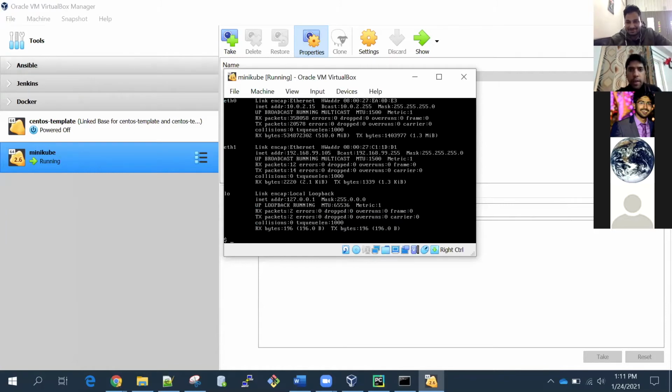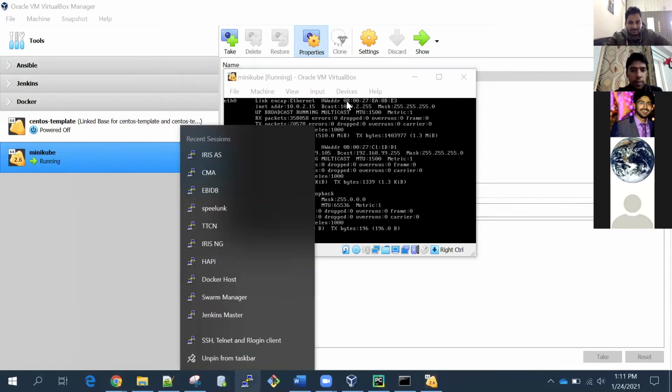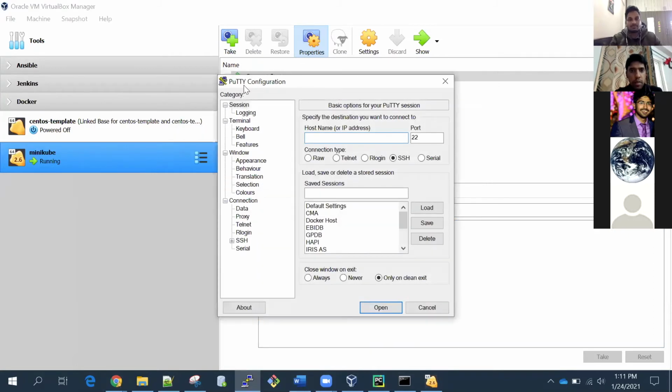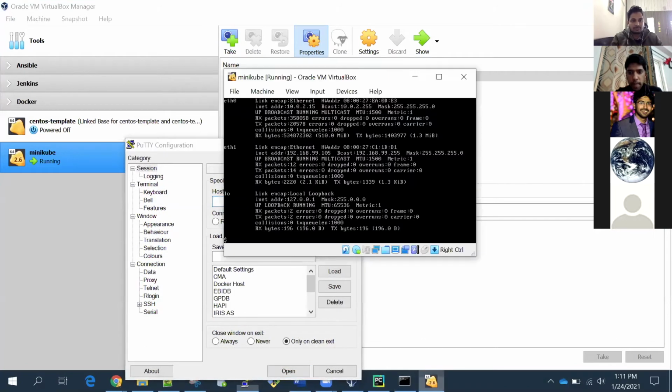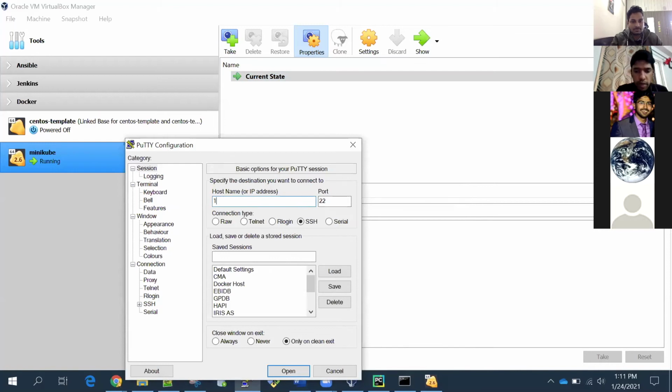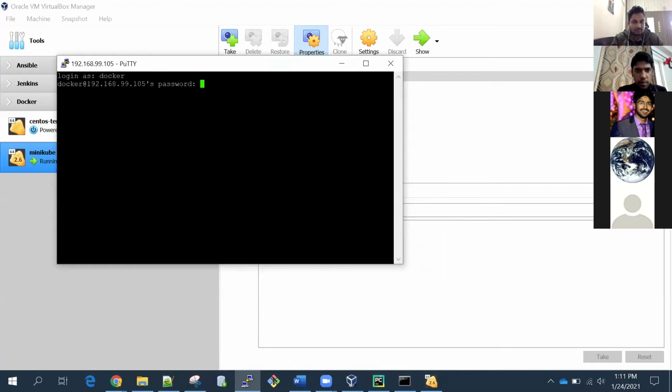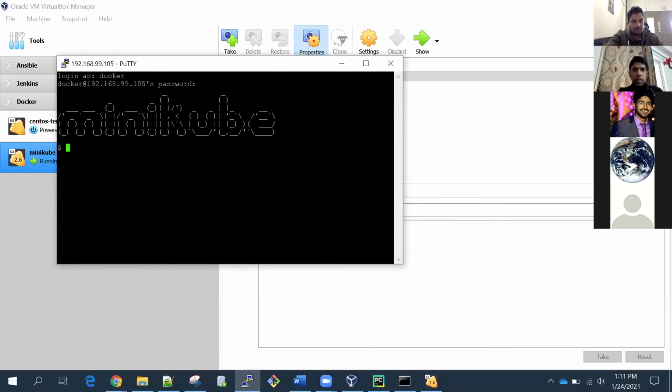Okay, so this virtual machine is getting ready. In the meantime, let me show you a few things. I'll connect to the virtual machine through PuTTY, at 192.168.99.105.